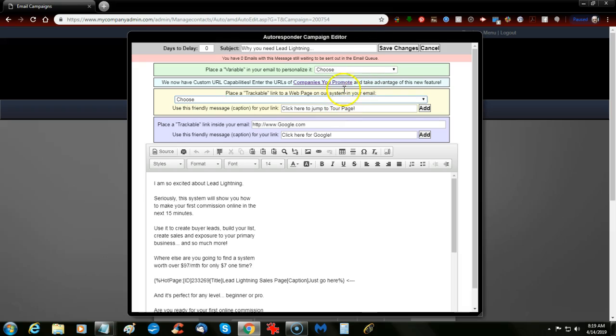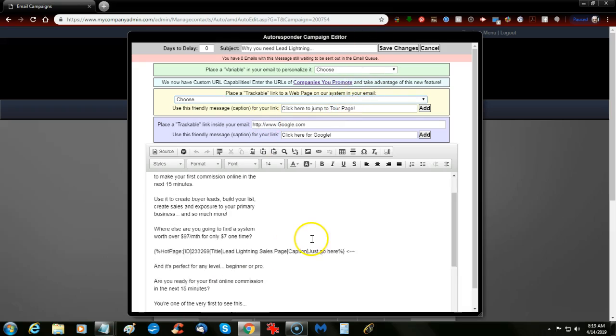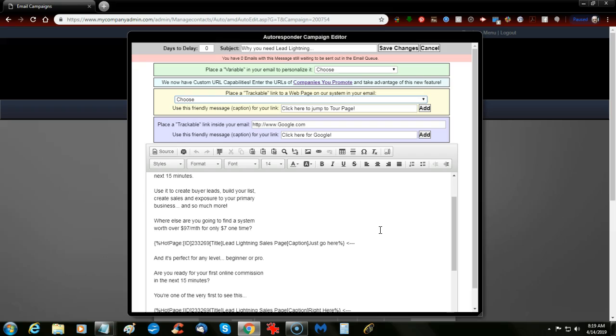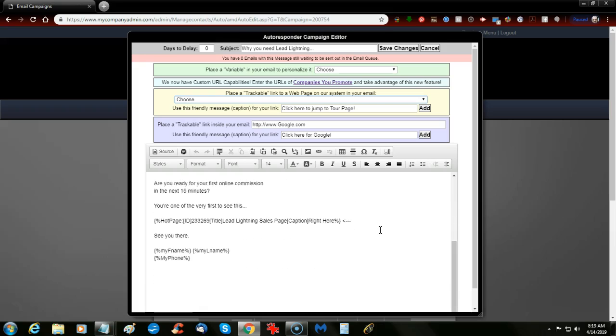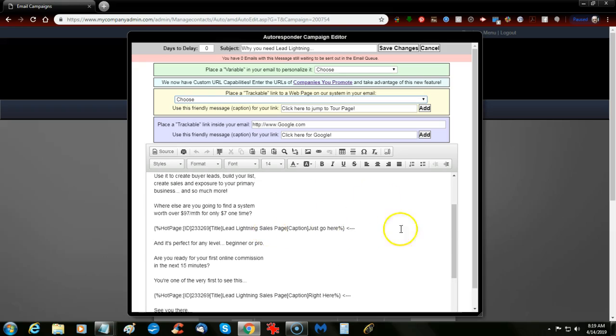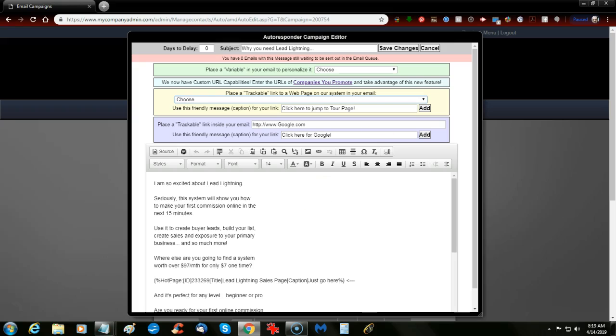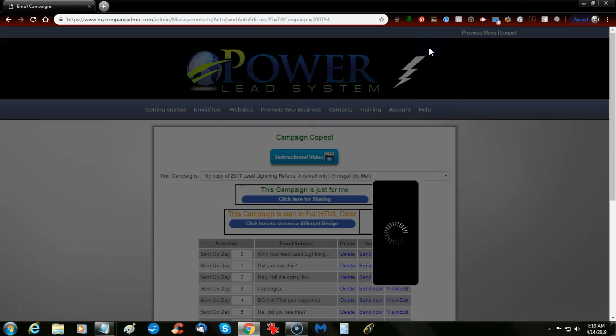I haven't quite messed around with a lot of this, but I do work with autoresponders in AWeber and GetResponse, and I'm familiar enough with them. I use these variables a lot. I just don't mess with them that much. Okay, so let's go ahead and cancel that.